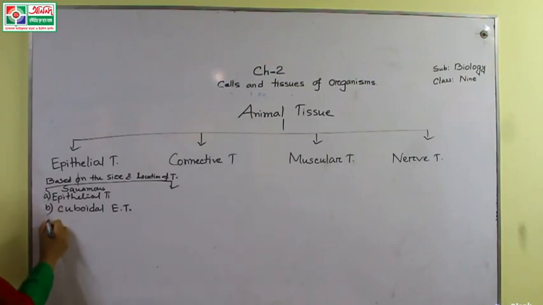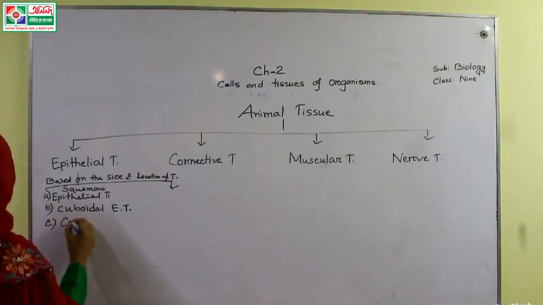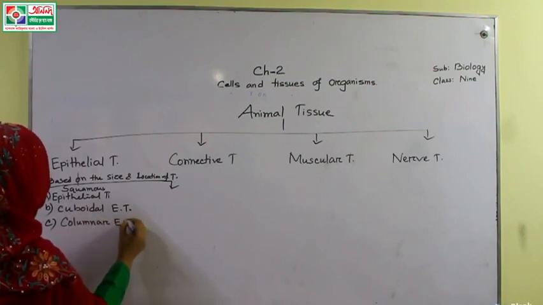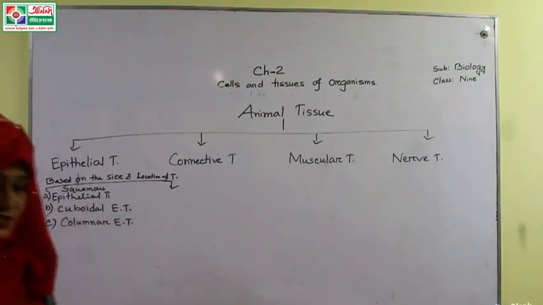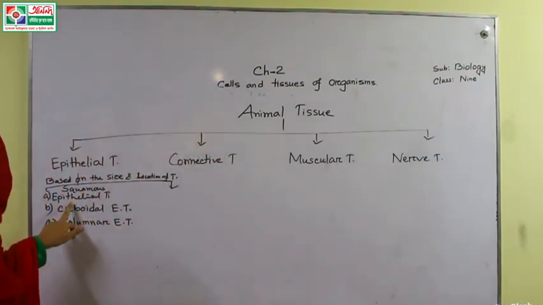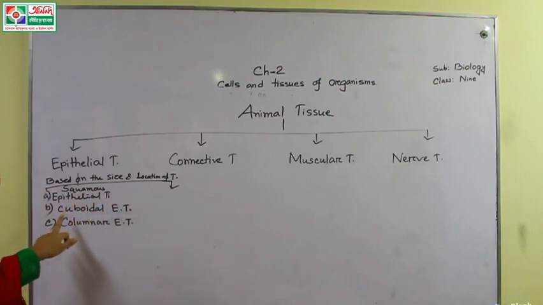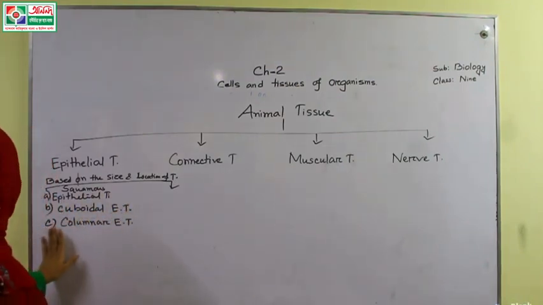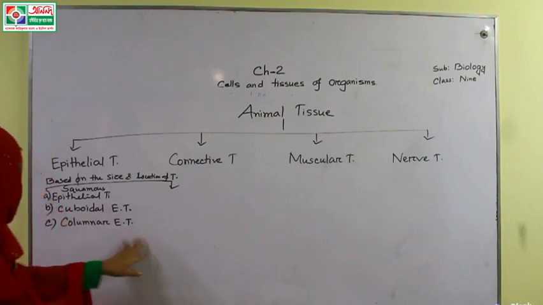And number C is columnar epithelial tissue. So if there is difficulty understanding, this is squamous epithelial tissue, cuboidal epithelial tissue, and number C is columnar epithelial tissue.